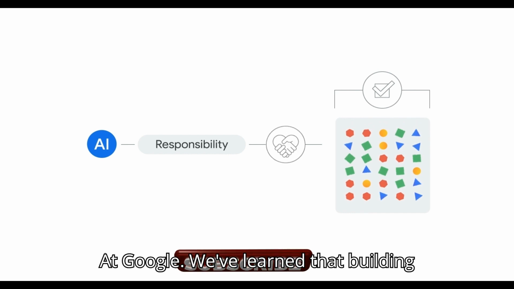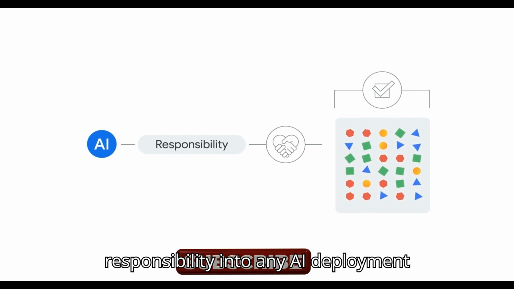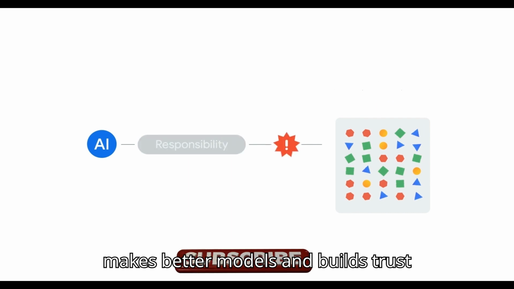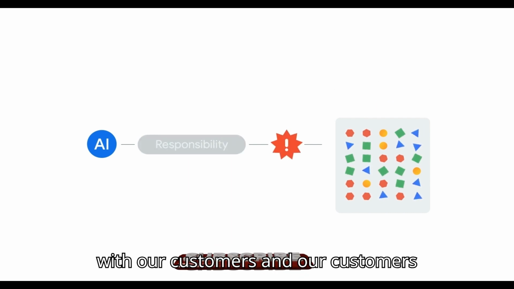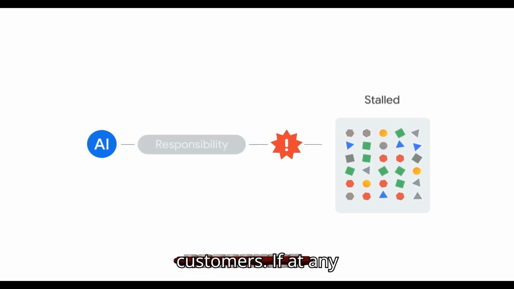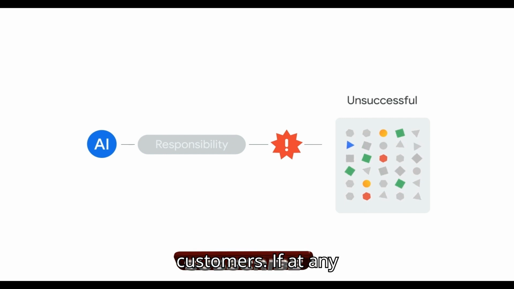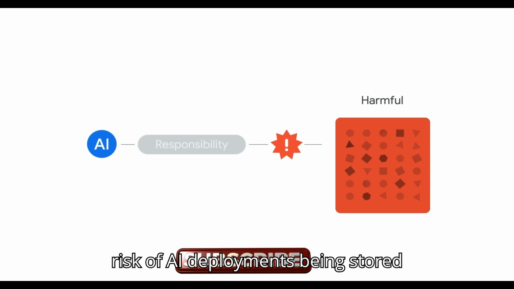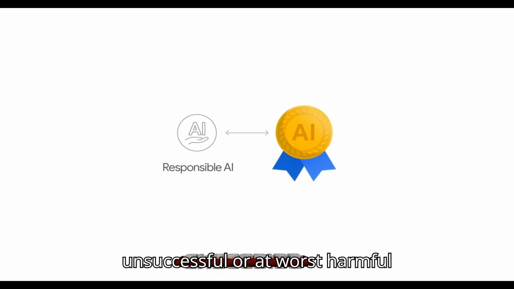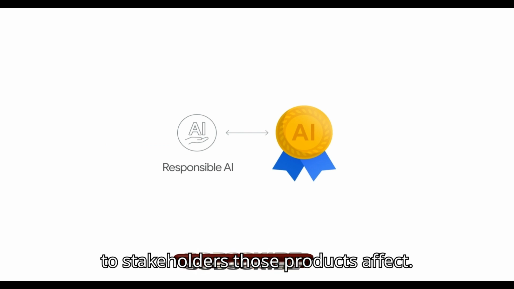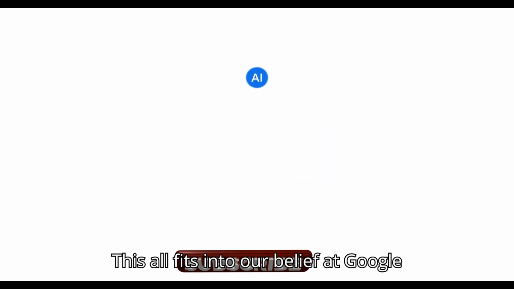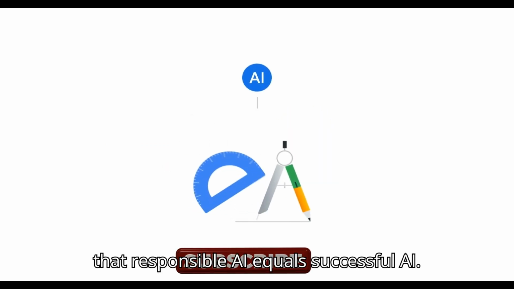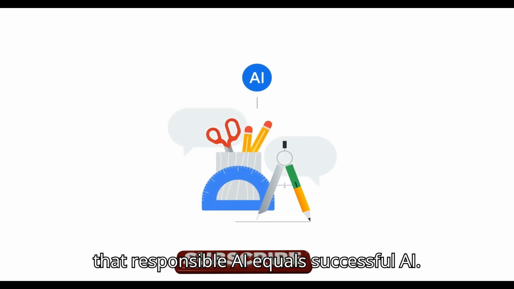At Google, we've learned that building responsibility into any AI deployment makes better models and builds trust with our customers and our customers' customers. If, at any point, that trust is broken, we run the risk of AI deployments being unsuccessful, or at worst, harmful to the stakeholders those products affect. This all fits into our belief at Google that responsible AI equals successful AI.